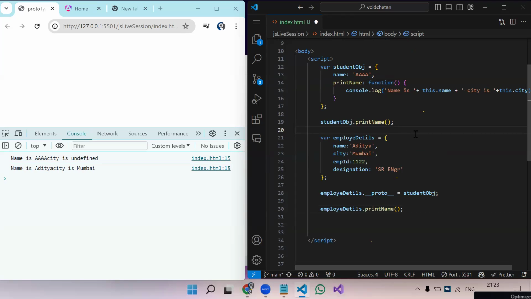Sir, I have one more small question. In real time, generally where do we use this? See, in my project, I have never seen this.